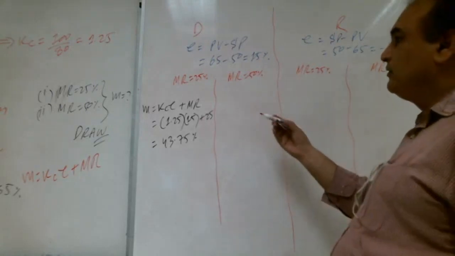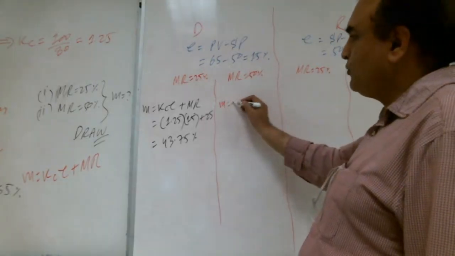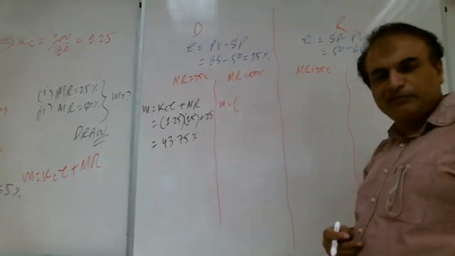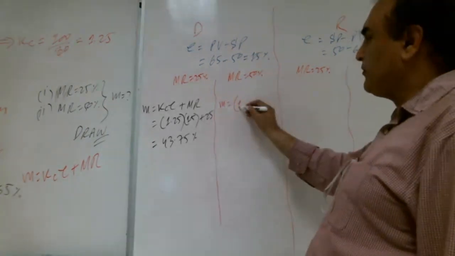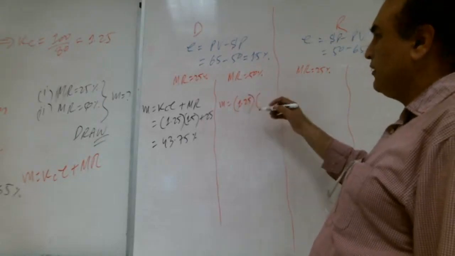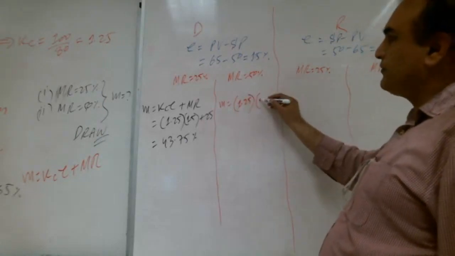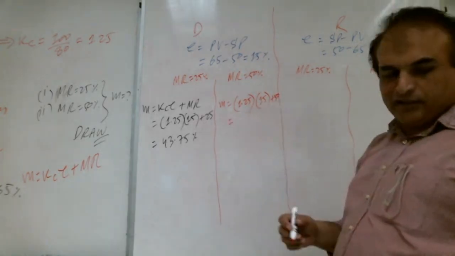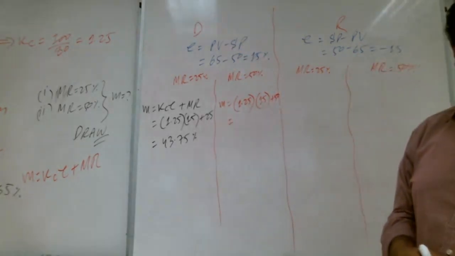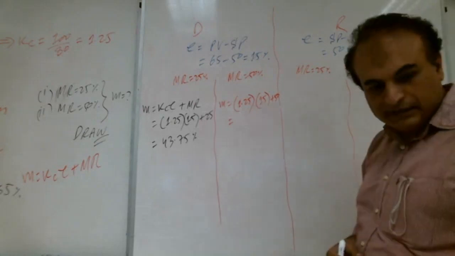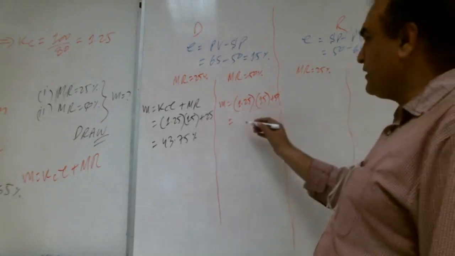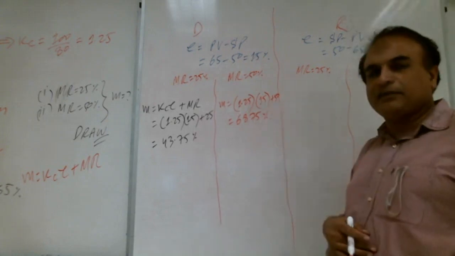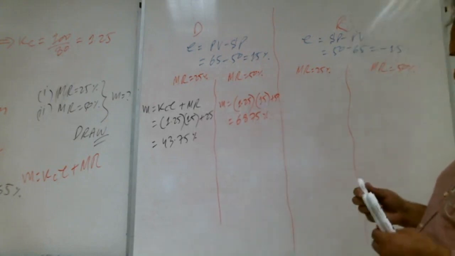Same here. M is equal to KC, how much? 1.25. Very good. Lots of brothers are writing. MashaAllah. How much error? 15. How much MR? 50. Altogether how much? 68.75. That's good. 68.75%. Very good, Shabab.